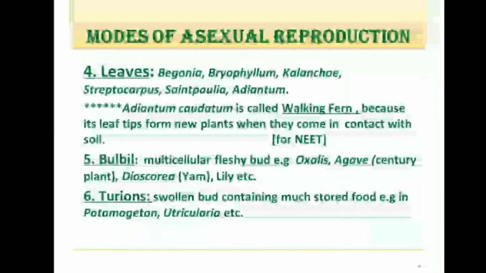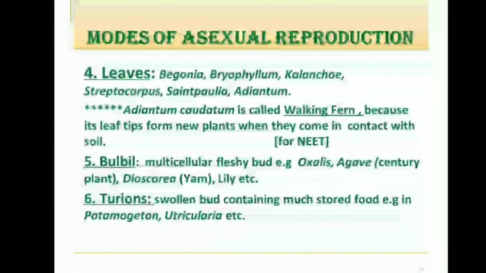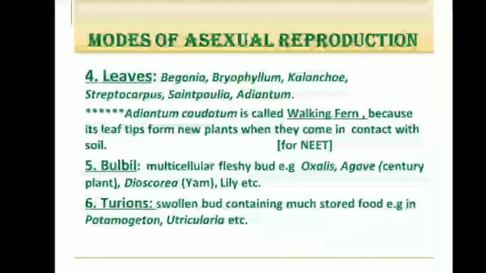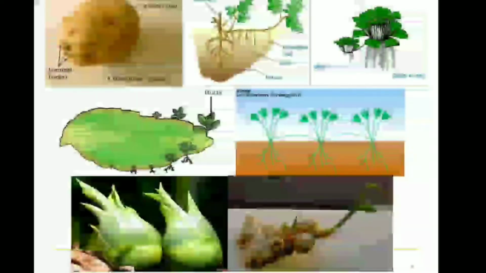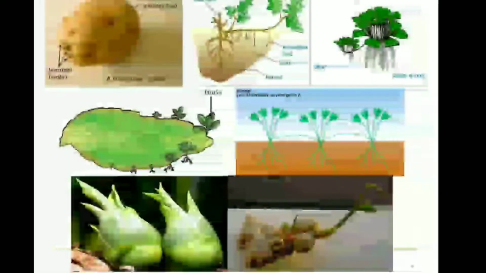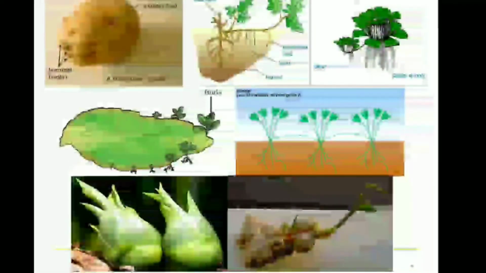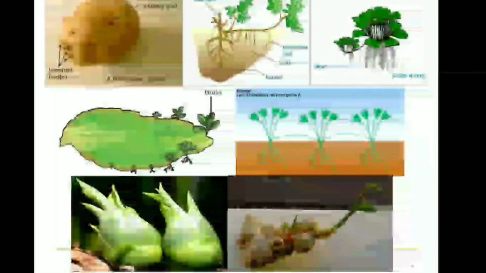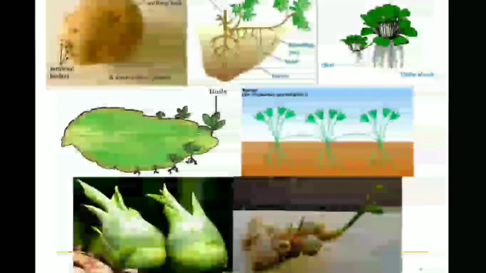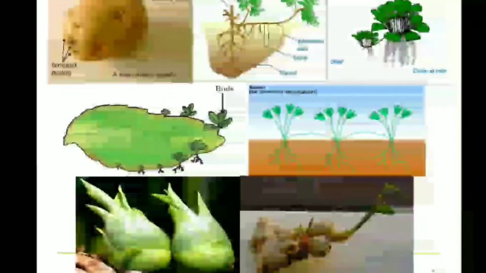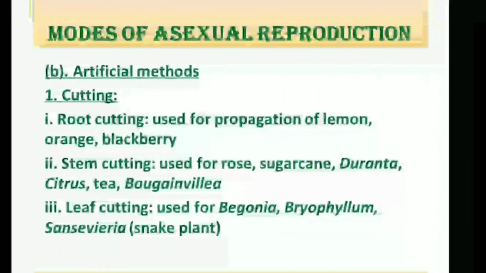Turions are swollen buds containing much stored food, as for example in a number of water plants like Potamogeton, Utricularia, etc. So here I have given diagrams of a few, like tuber, then offset, then runner, etc. I think you will find these diagrams in your textbook as well.